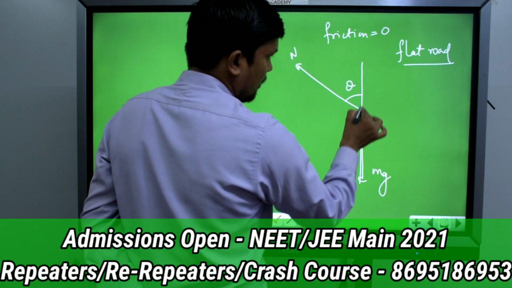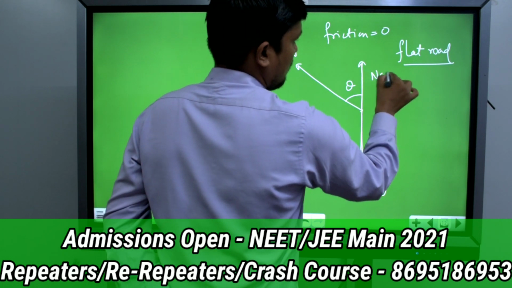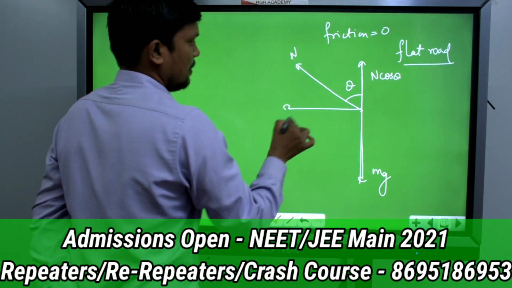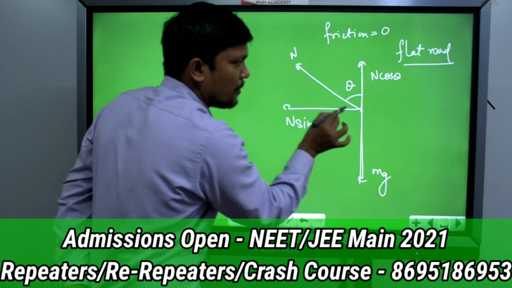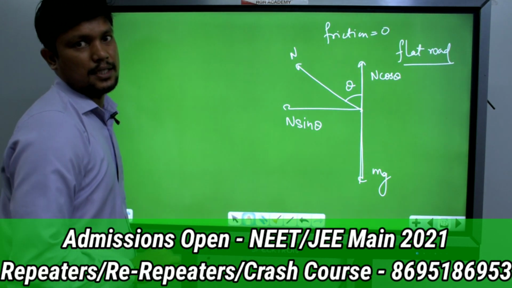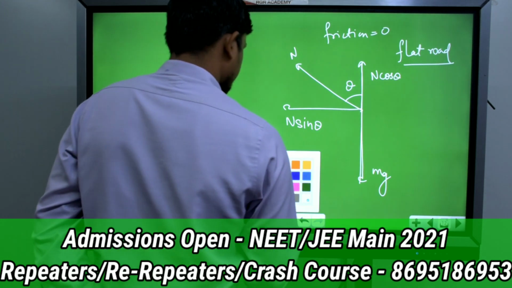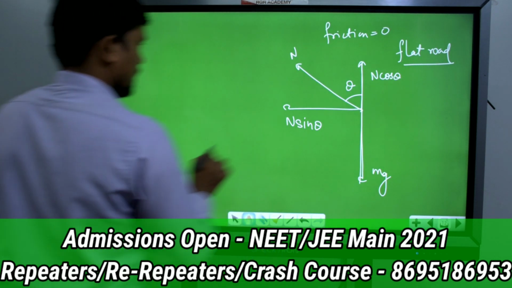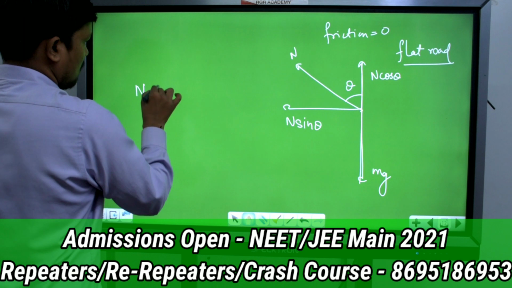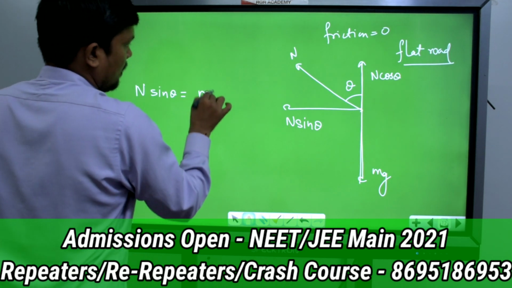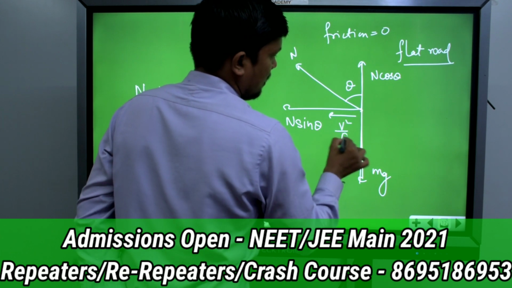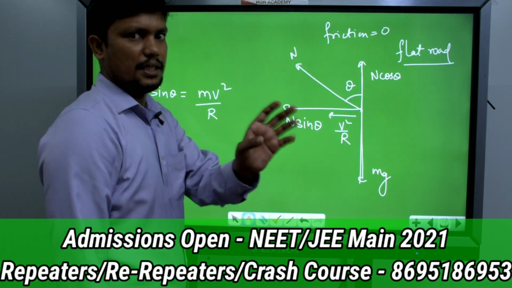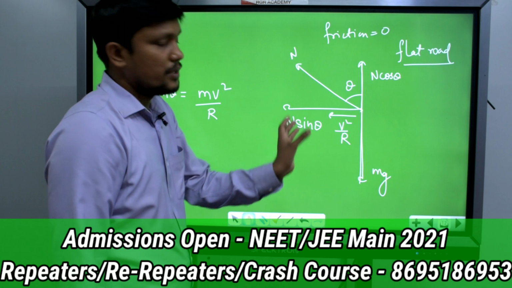Now if you take the components of normal, this component will be n cos theta and this component will be n sin theta. So what will happen? This n sin theta will provide the required centripetal force in this case. So we can say that this n sin theta should be equal to mv square by r, because in this direction the acceleration will be v square by r. I am solving this question without using centripetal force, without using centrifugal force.